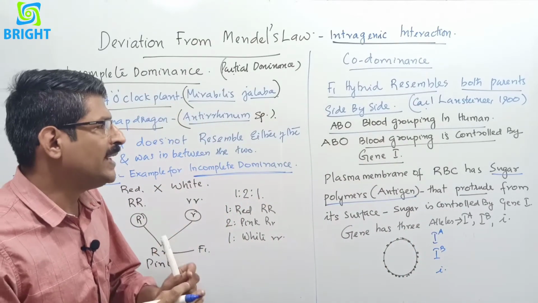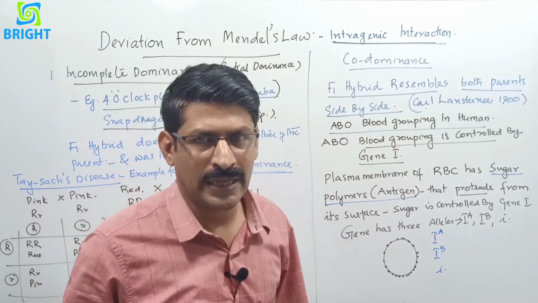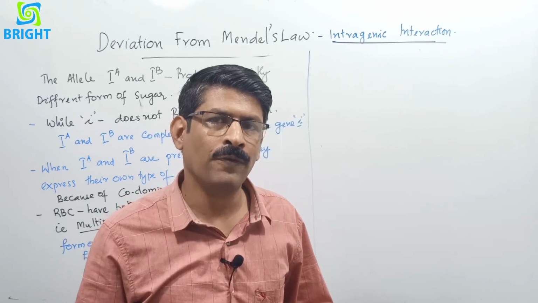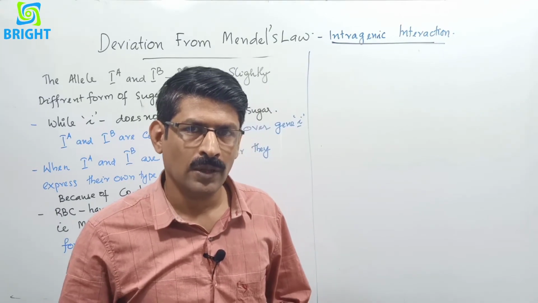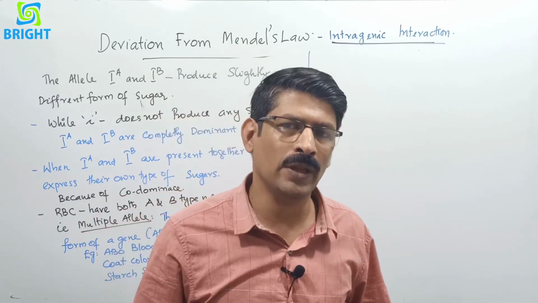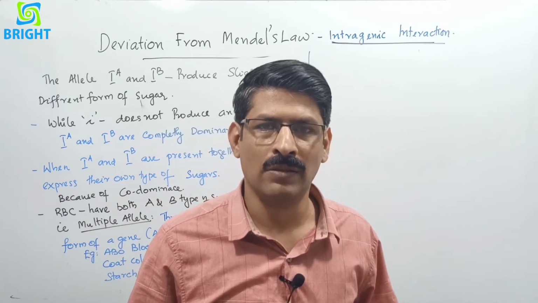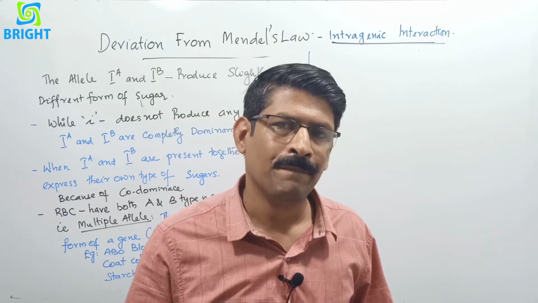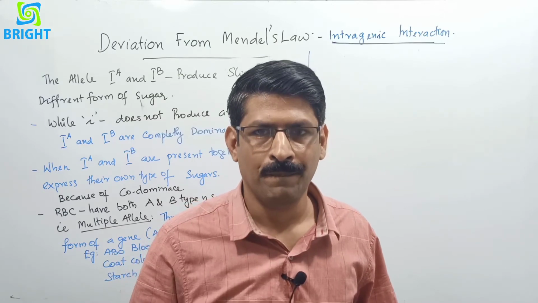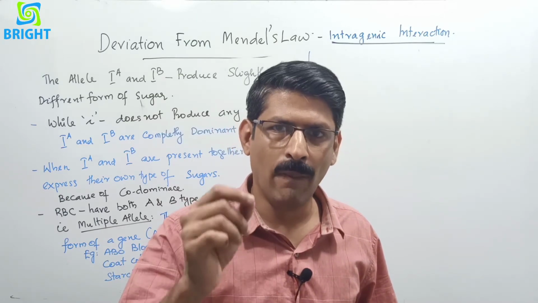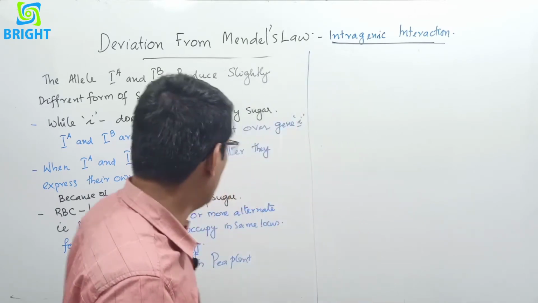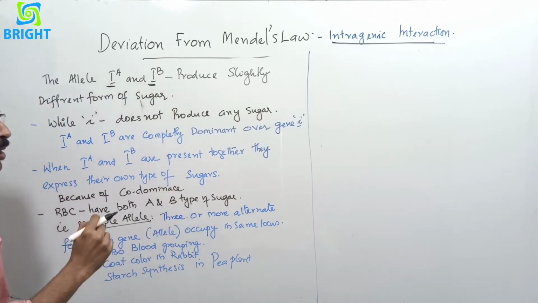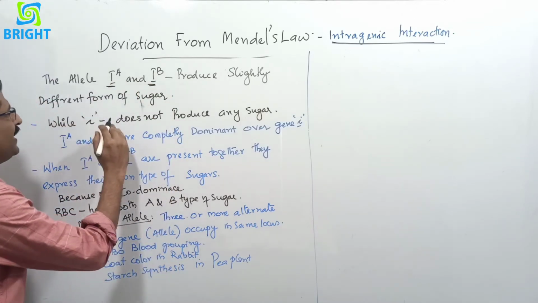So how is this gene regulating our genetic character? We know that the gene which is controlling the production of the sugar molecule that is protruding on the surface of RBC, these are called antigens. And there are three types of gene I: IA, IB, and small i. They are regulating the ABO blood grouping in human beings. And here the alleles IA and IB are dominant genes, and they produce slightly different forms of sugar.